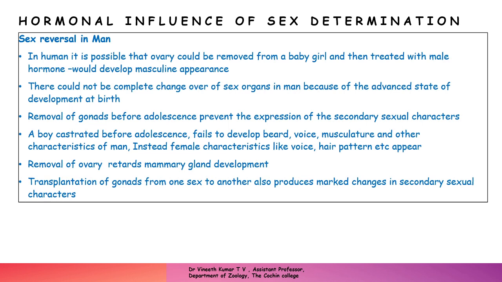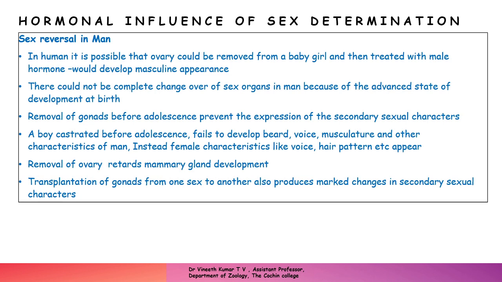For a male, treatment with female hormones, an overdose of female hormones, will produce female-like secondary sexual characters, development of breast, deposition of fat, etc. So that can be achieved. And in the other case, providing a male with testosterone, the masculine appearance, the voice change, etc. can also be achieved.